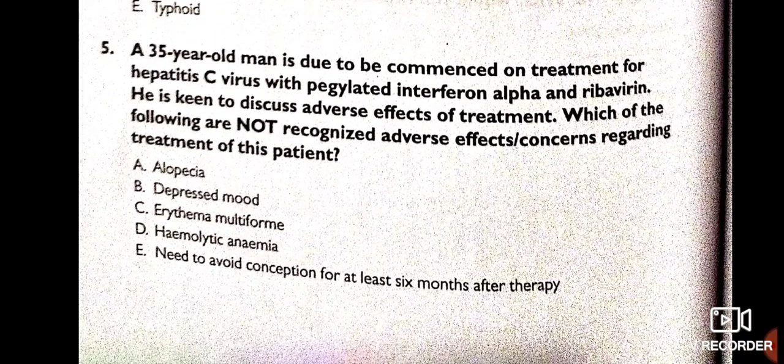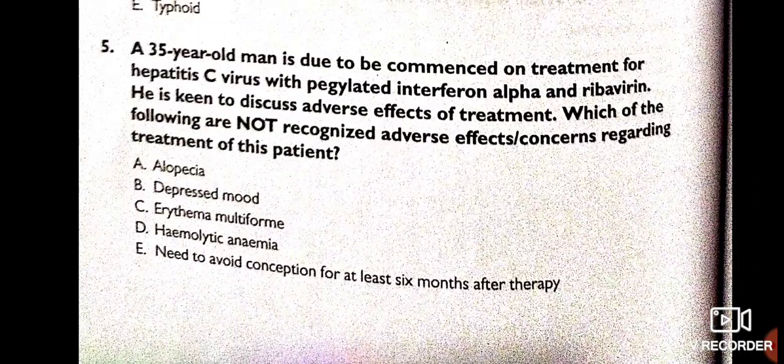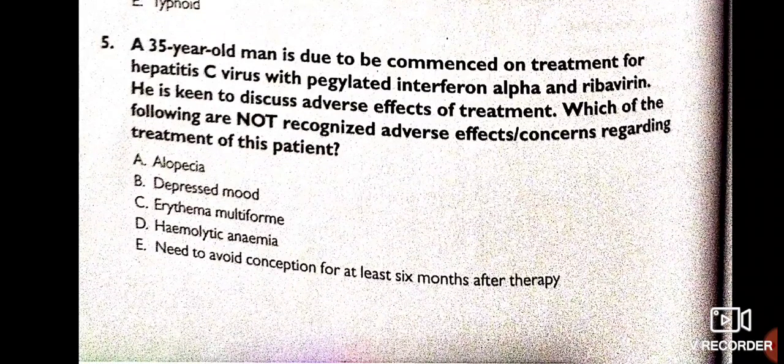Okay. Now, a 35-year-old man is due to commence treatment for hepatitis C virus with pegylated interferon alpha and ribavirin. He is keen to discuss adverse effects of treatment. Which of the following is not a recognized adverse effect concern regarding treatment of this patient? Pause this video, take your time, think which is the best answer.